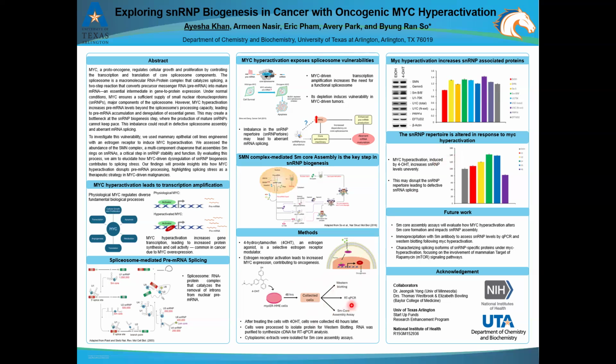Our data shows that MYC hyperactivation leads to an increased expression of several SNRP-associated proteins like SMN, Gemin5, and SmB/B prime, as shown in the Western blot in the top right. However, the increase is not uniform, which may contribute to the imbalance in SNRP levels. Further, using RT-qPCR, we observed that the SNRP repertoire shifts under MYC hyperactivation. This supports our hypothesis that MYC alters the splicing environment, potentially leading to aberrant splicing of critical genes.